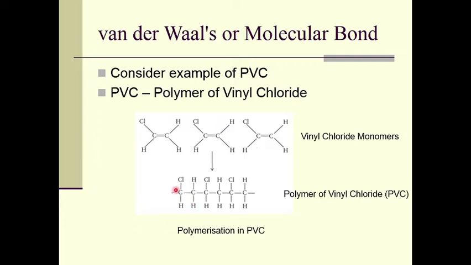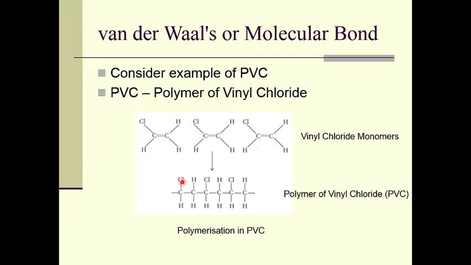We know that the chlorine atom is more electronegative than the hydrogen atom, and because of that the chlorine atom attracts the electron pair of the carbon-chlorine bond towards itself.